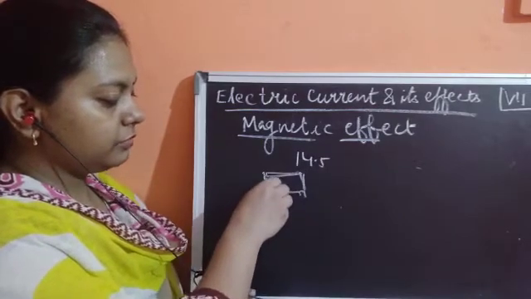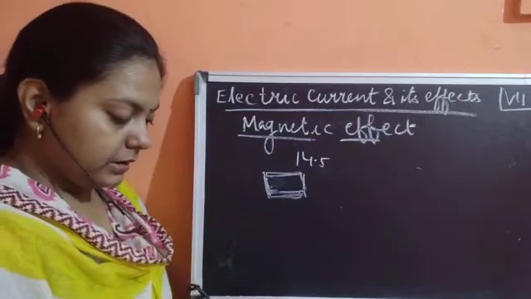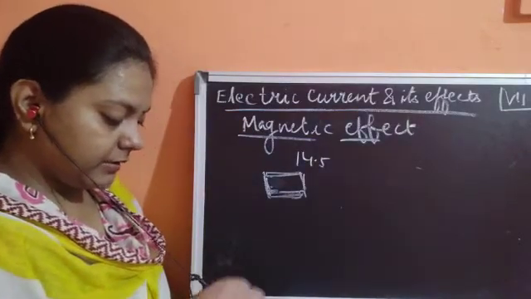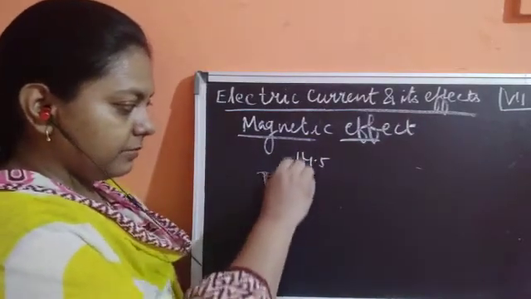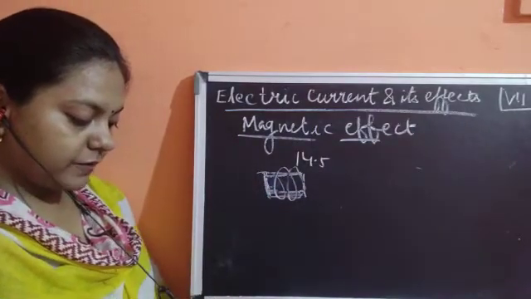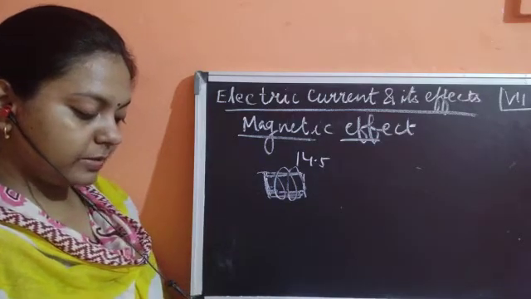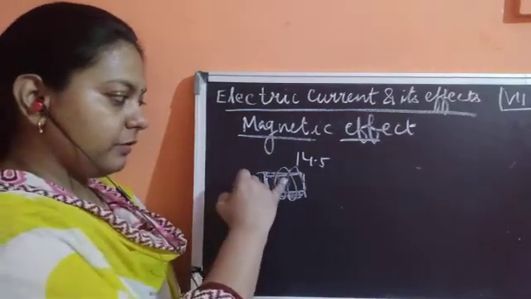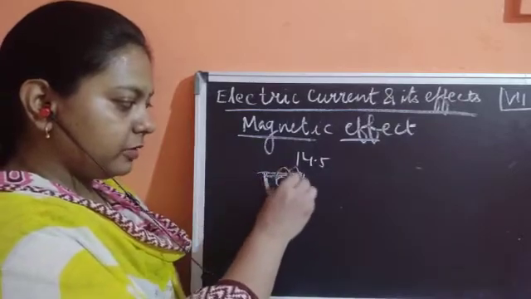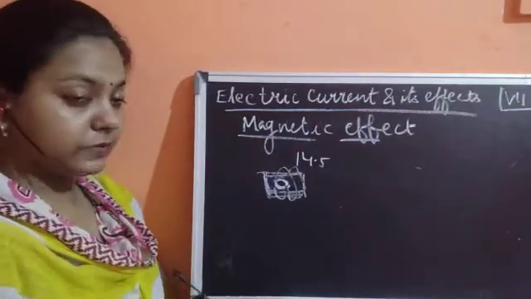Now what are you going to do? We'll take one empty matchbox, then wrap an electric wire a few times on the cardboard tray. Now you have to place the small needle of a compass inside it. So before coiling it, we'll put one compass inside it. What is the use of this compass?